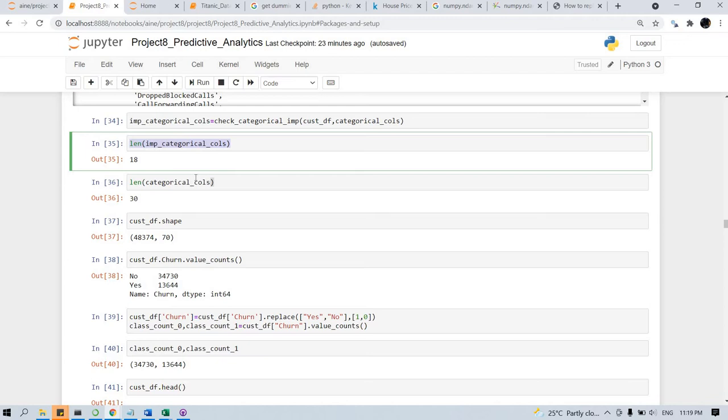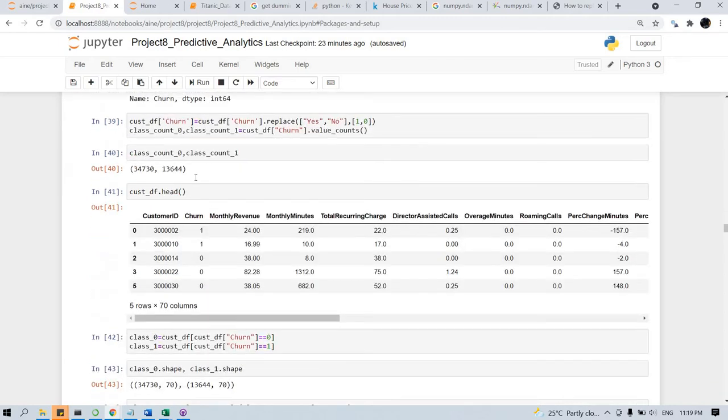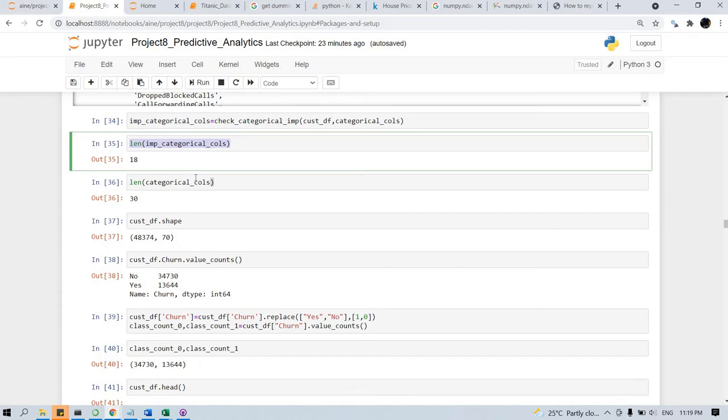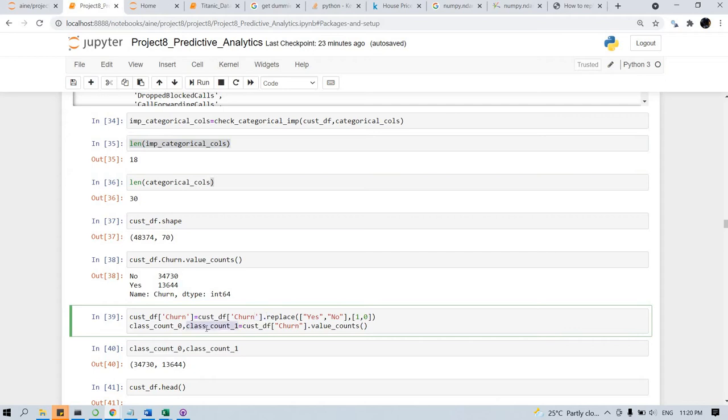So now coming to here, as I said previously, the CHAN value is not properly balanced. Only 1/4 is mentioned as yes, while 3/4 is mentioned as no. We are planning to sample it in such a way that 50% would be yes and 50% no. That would be handled separately, after this. First, we are replacing the yes or no values with 1 and 0 in the CHAN column. That's what we are doing.